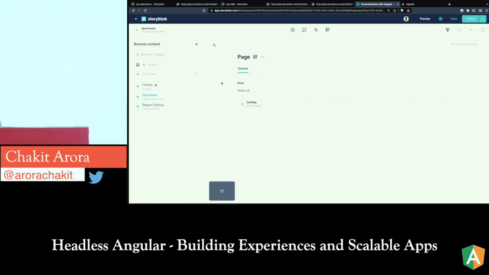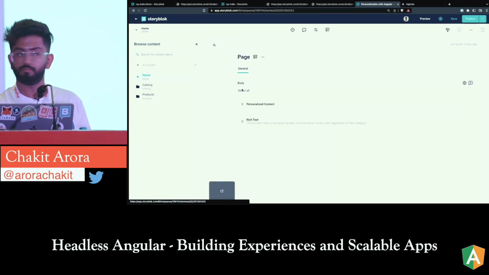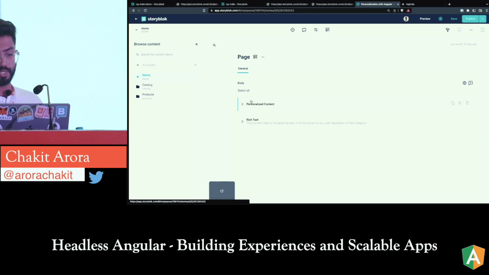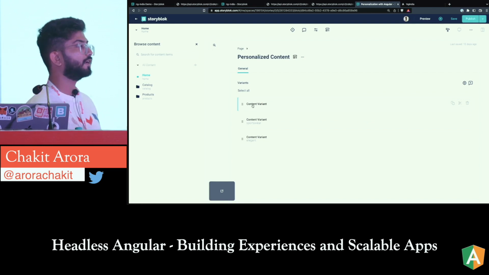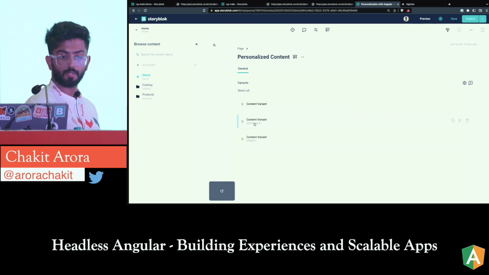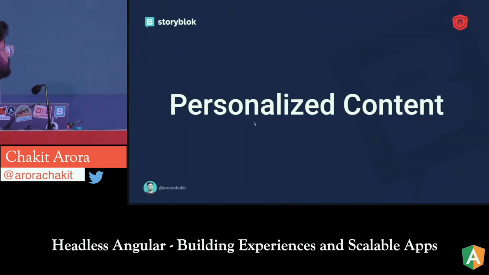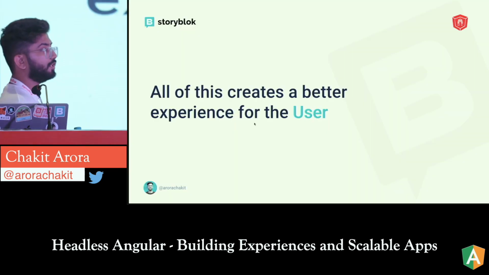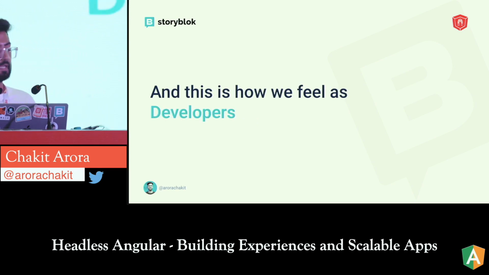Even if I go to the home page right now, you'll see that this is one section for personalized content. This is a section which you can show to the users who are visiting for the first time. Then these are the two sections which you can use depending upon which type of customer is visiting. So this is how personalization works, and in the end, this creates a better experience for the user. And this is what we want in the end, right? We want to create better experiences for the users, and this is how developers feel in the end.